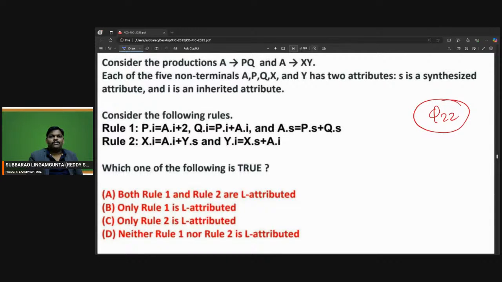Can you try this? Everyone can try this.